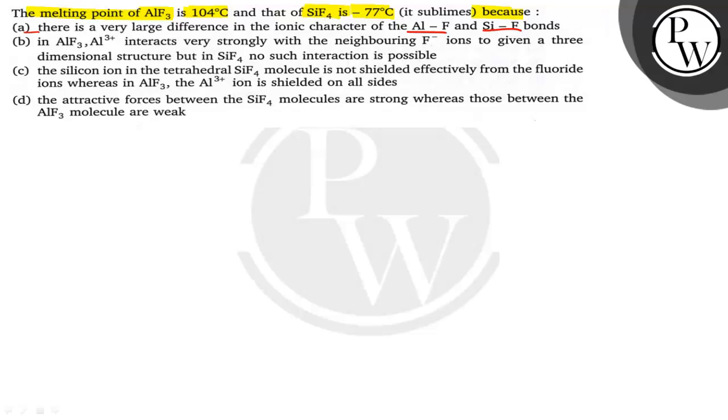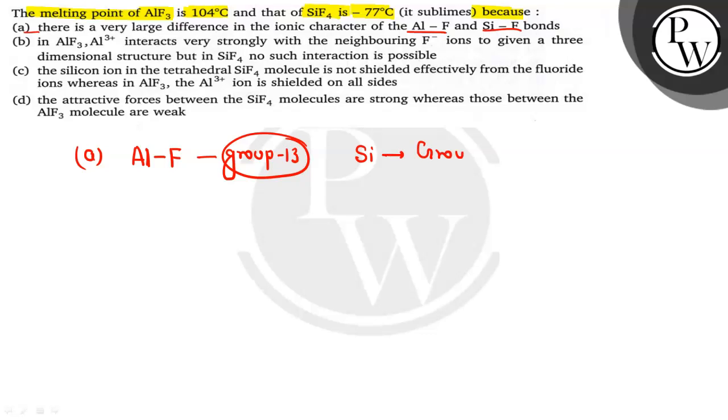Now, as we know, aluminium is from group number 13 and silicon is from group number 14. So we cannot say there is going to be a very large difference between their ionic character because they are from adjacent groups. So this option is not going to be true.